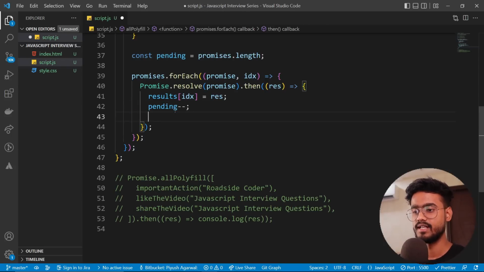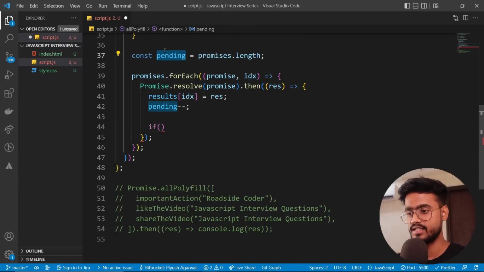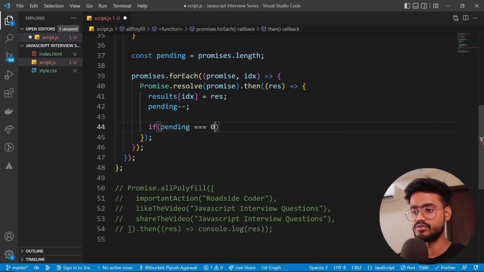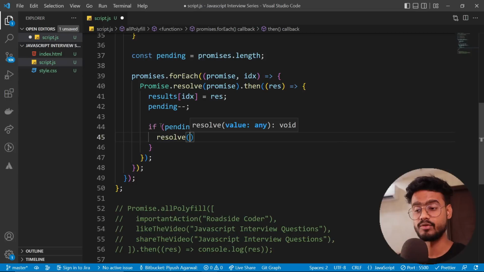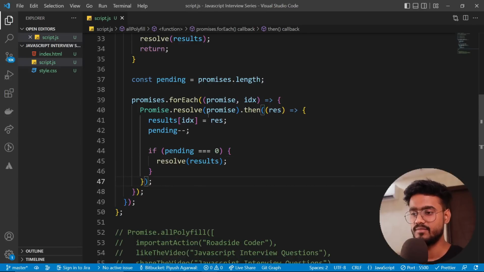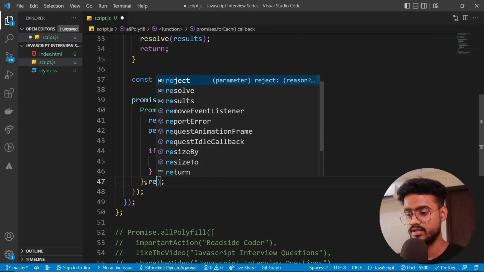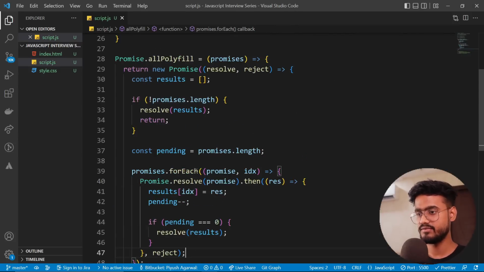But let's say we have executed all of the promises and all of these promises are finished and pending is now at 0. So I'm going to check if pending equals 0. Then we're going to resolve our complete promise by saying resolve and providing this results variable to it. Cool. And apart from this, if there's any error whatsoever in this implementation, I'm going to say comma reject. Simple. And I guess this should be good enough for us.